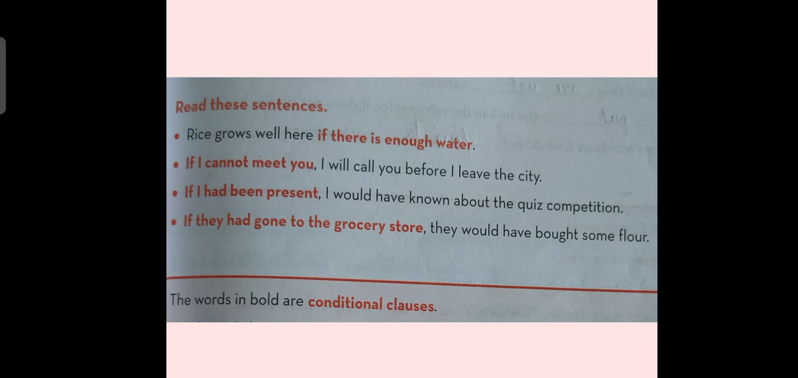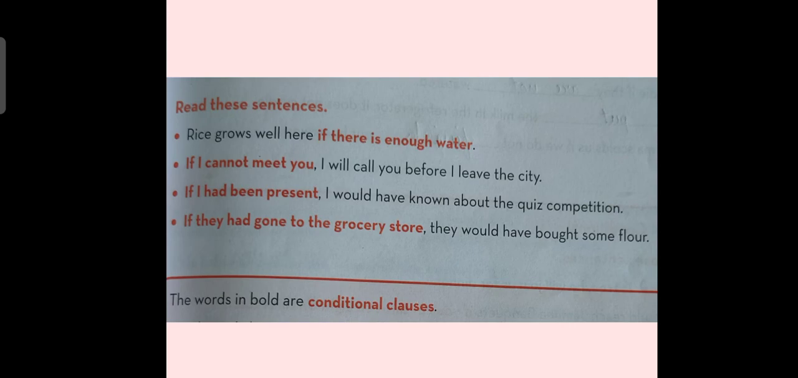Sentence number 1. Rice grows well here if there is enough water. If I cannot meet you, I will call you before I leave the city. If I had been present, I would have known about the quiz competition. Sentence number 4. If they had gone to the grocery store, they would have bought some flour. The words in bold are conditional clauses.